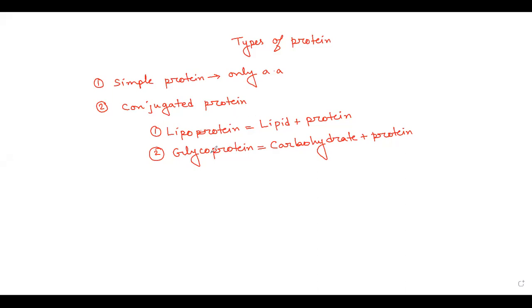Anything else? Anyone? Nucleoprotein. Very good. Hemoglobin. Hemoglobin is not made up of only amino acids. It is amino acids plus something else. We cannot call it a simple protein, but what type of protein is it? And what do you suggest? Yes, Kushi. Phosphoprotein. Phosphoprotein.